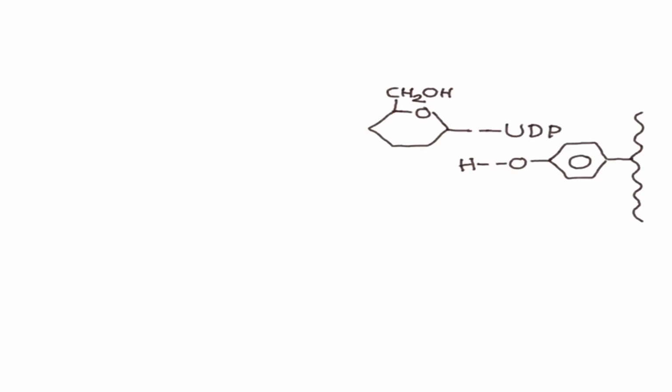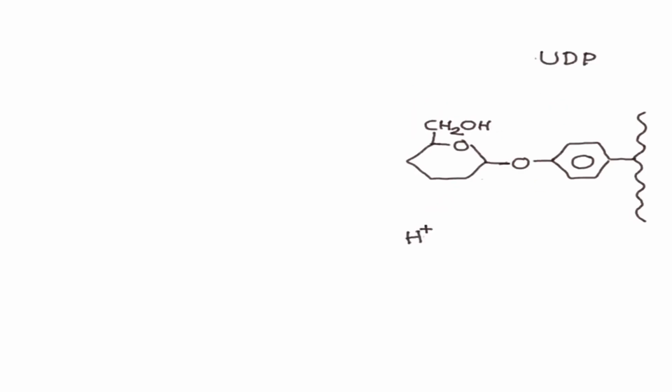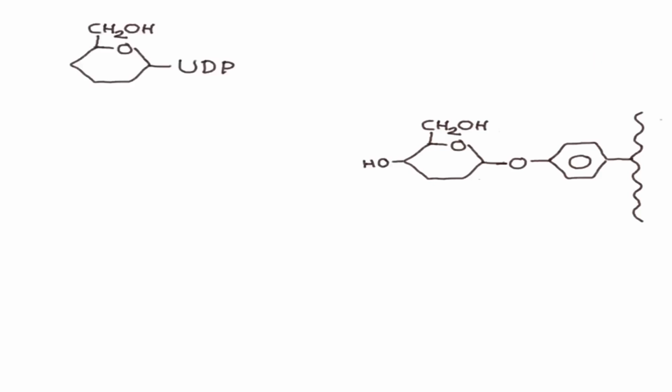So the bond in between UDP and C1 carbon has broken in case of UDP glucose. Also the bond in between oxygen and hydrogen has broken. There will be formation of H plus ion and UDP. They will go away and the glucose molecule will link to the oxygen of tyrosine. So here is the formation of glucosylated tyrosine. Now second UDP glucose molecule will come and its C1 carbon will be attacked by the hydroxyl which is present at the C4 position of this first glucose molecule which is already attached to the tyrosine.